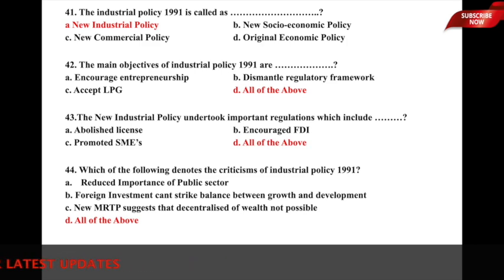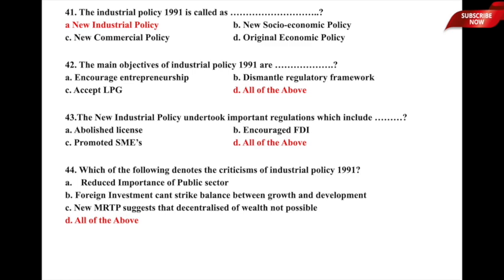The next question is, which of the following denotes the criticisms of industrial policy 1991 or the limitations of industrial policy 1991 or new industrial policy 1991? And the underlying options are A, reduce importance of public sector, B, foreign investment can't strike the balance between growth and development as envisaged by the policy, C, new MRTP suggests that decentralization of wealth is not possible, and D, all of the above.